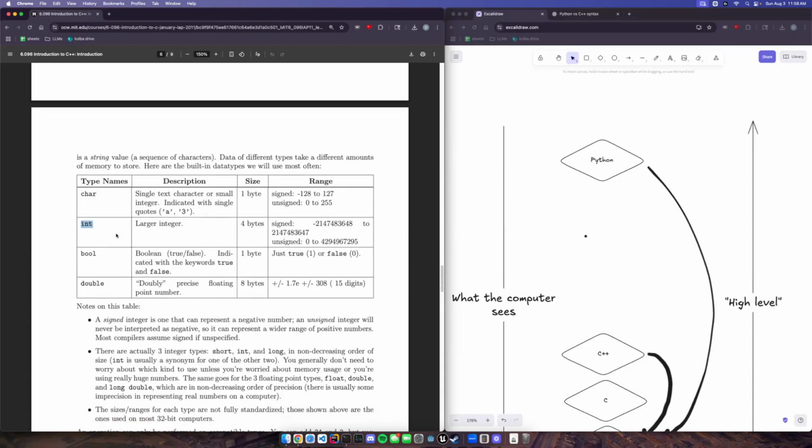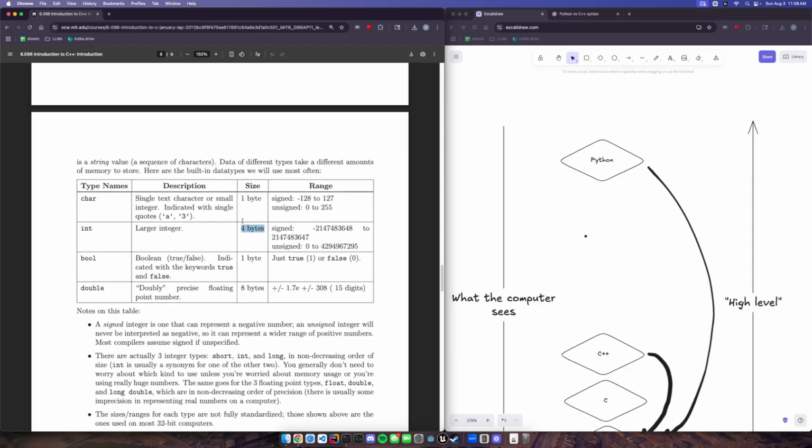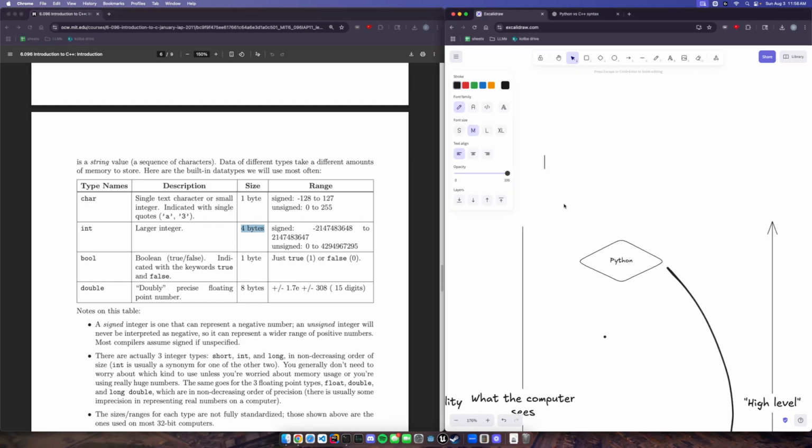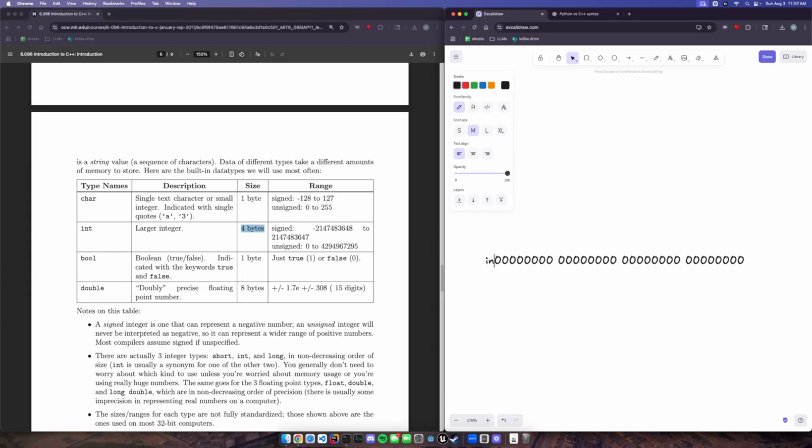So before, when I mentioned integers, I was saying the computer sees this and knows to allocate a certain amount of memory to represent this number. You'll see an integer is just a 4-byte data type. What that means is a byte is 8 binary values, and so if we have 4 bytes, an integer represents this much space in our computer.